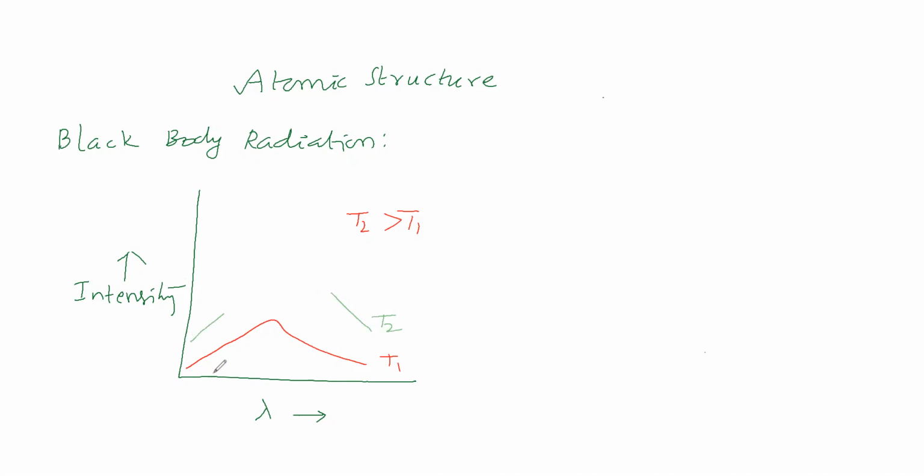Now we will take a particular lambda value. For this lambda at T1, the intensity of radiation will be this much.